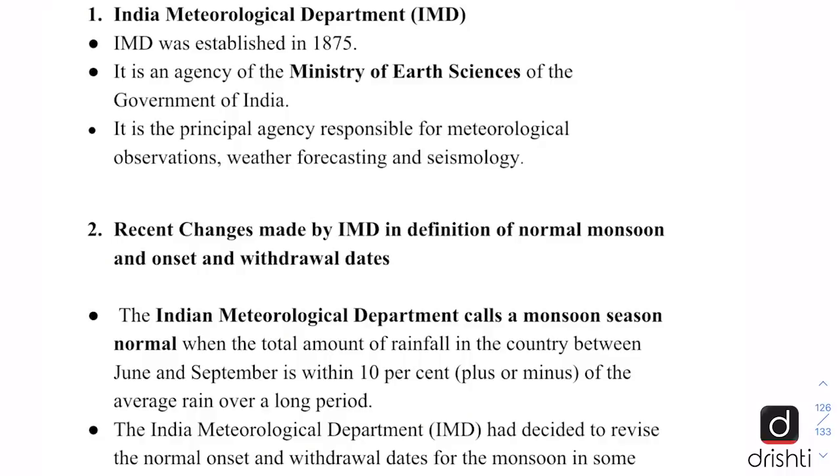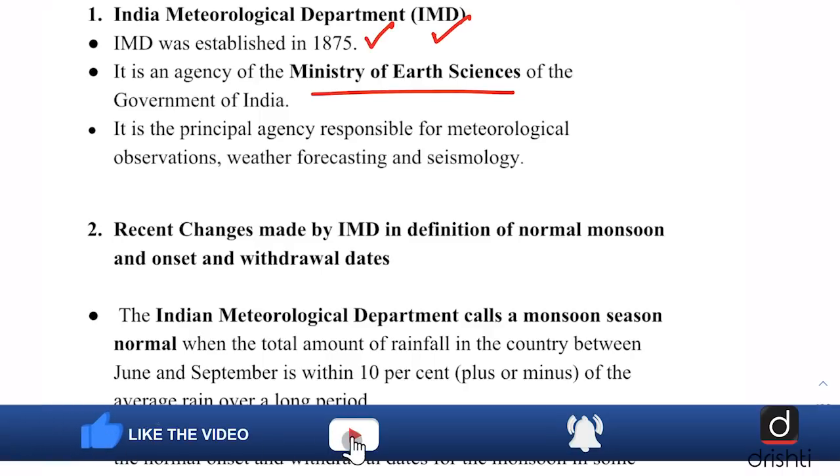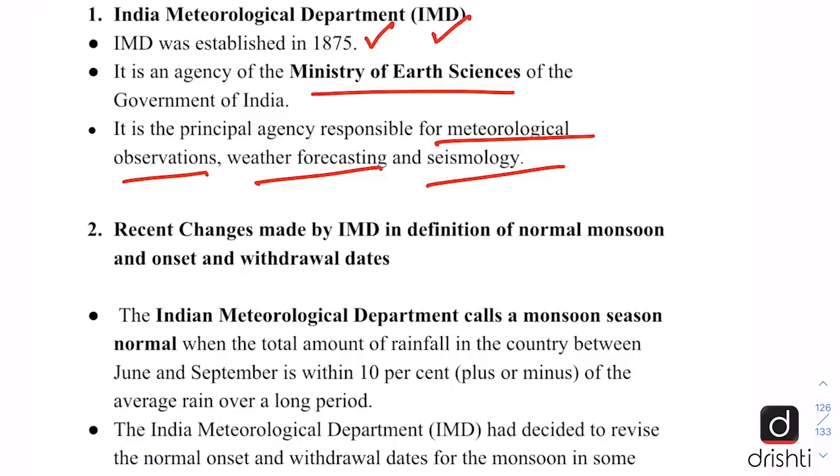So in key concepts, first of all, let's have a look at India Meteorological Department, also known as IMD. It was established in 1875 and it is an agency of the Ministry of Earth Sciences. This is important and we should remember it. It is also the principal agency responsible for meteorological observations, weather forecasting and seismology.